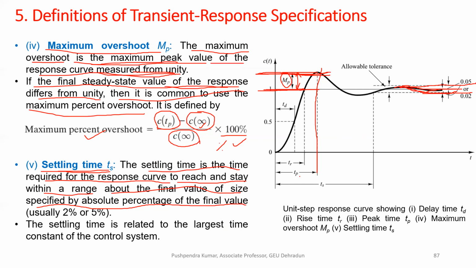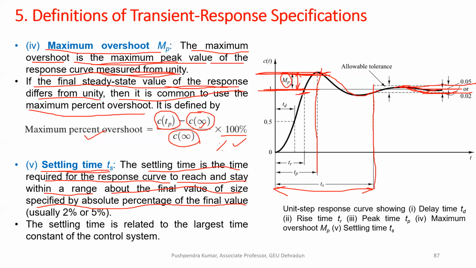If you look at this curve, it is not settled here, but after some time it starts settling. We say here it is settled around 98% of the final value. So the time to reach this 98% value, we call settling time. You can say, sir, here is also 98%.